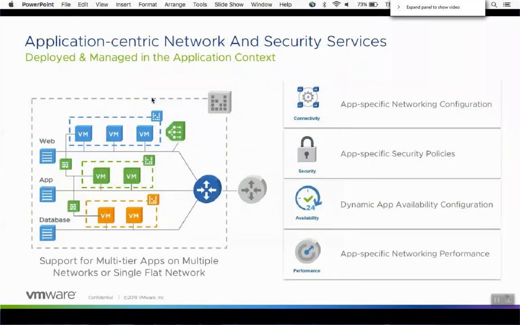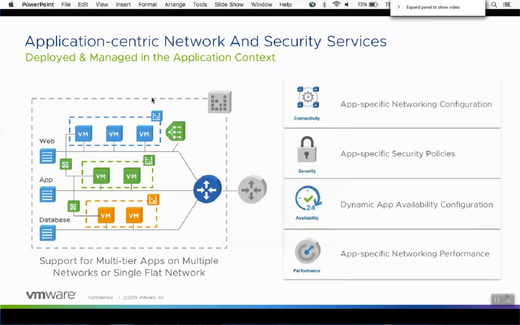And when we look at the application-centric networking and security services, there are a lot of different aspects. When I work with customers involved in the SDDC, let's say we're dealing with vROps or you're provisioning a solution, either way, I ask the question: tell me about the applications that you're supporting in your SDDC. And I find that's sometimes tough because we're all overworked in some ways, and our job is to keep the lights on. When I start asking questions about the granularity of those applications, sometimes that needs a little bit of work.